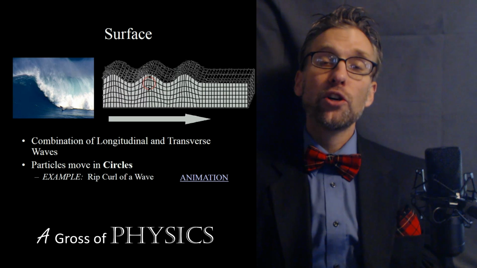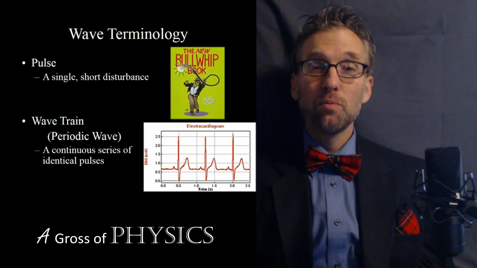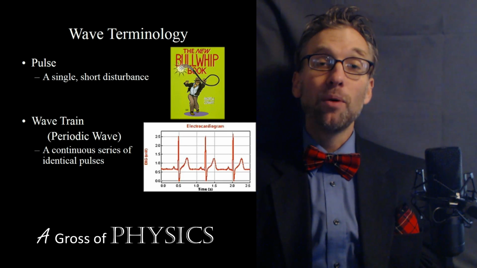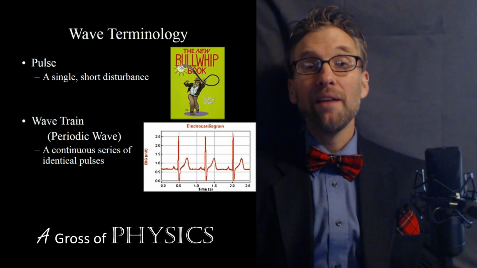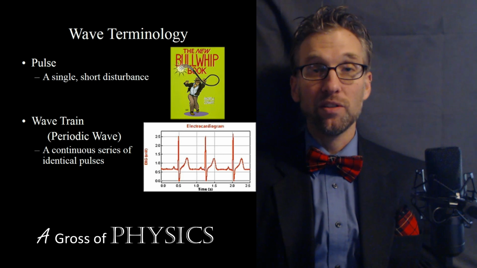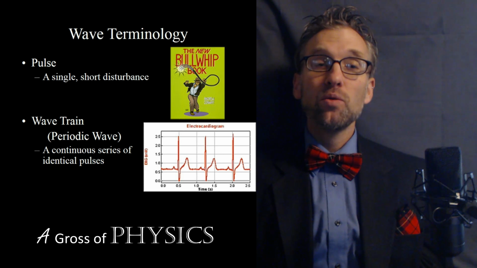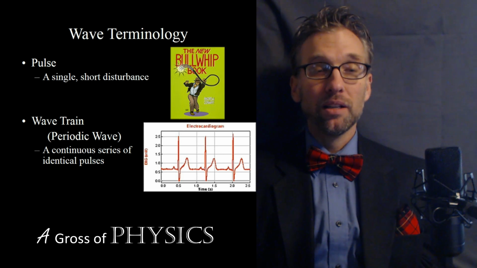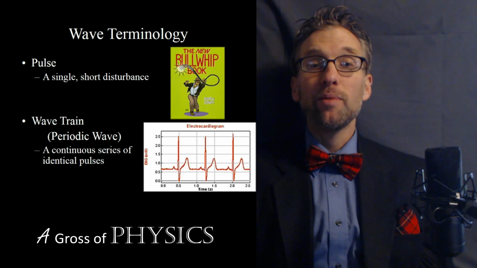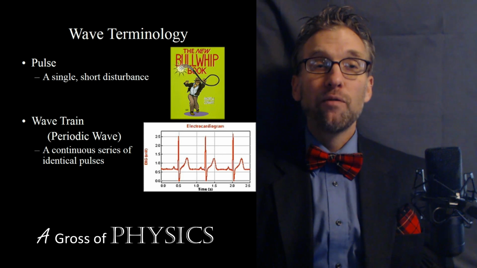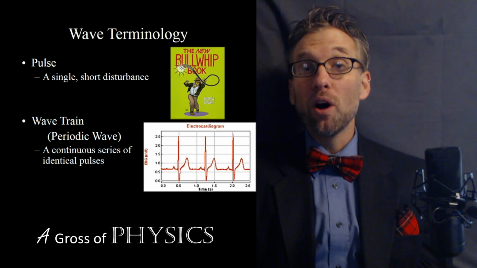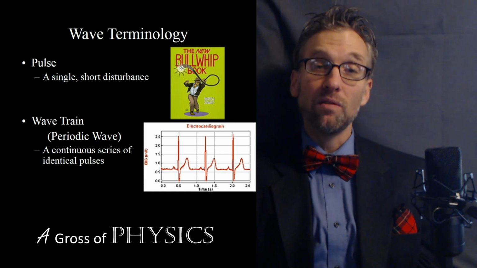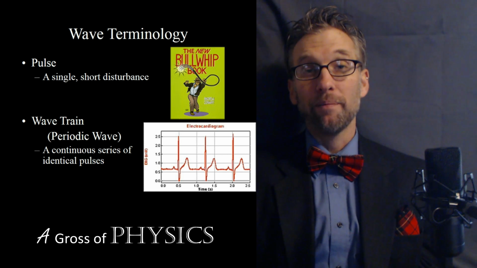Now there's a few other terms that we'll talk about today, and there's not too much more for today's lesson, but we have a pulse, which is one single wave traveling, or we have a wave train, which is a continuous series of pulses. So as you send a wave, if you had let's say a bullwhip again, that would be sending a single pulse. If we continually oscillated, put your toe in the water and you continually moved it up and down in a lake, you would be sending out a series of waves, also known as a wave train.